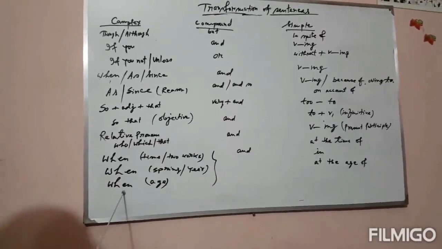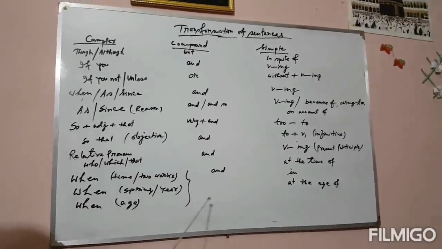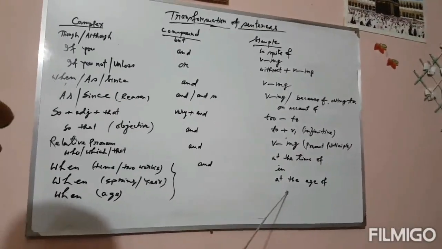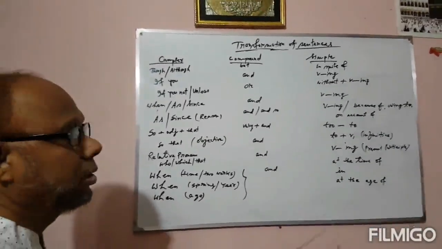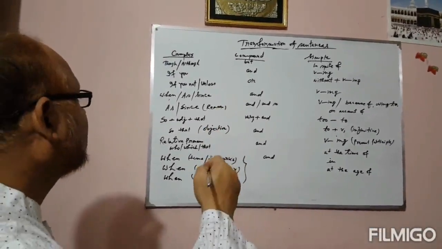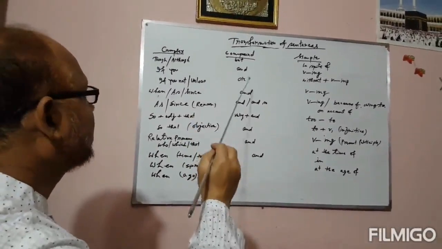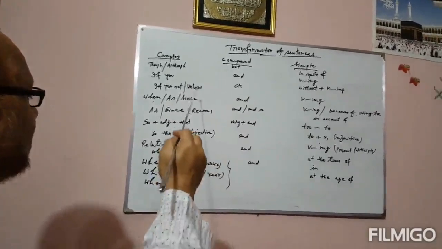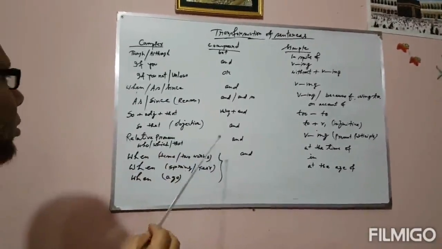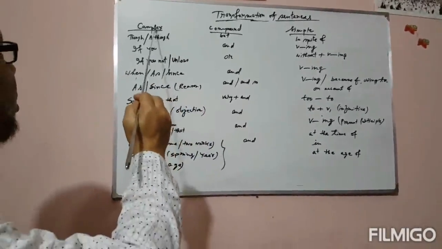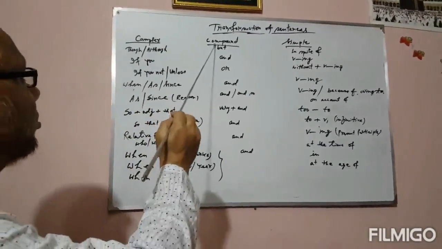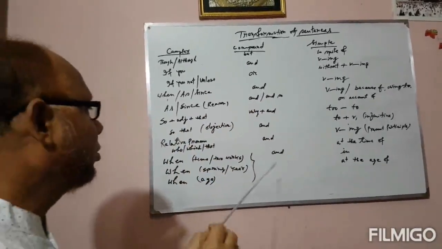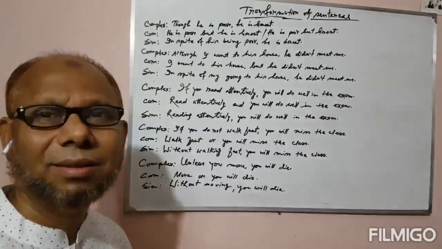And when, if "when" indicates age, then the compound will be formed by using "and", and in the simple sentence "at the age of" will be used. You must remember this chart to convert the sentences from one to another. If you do, you'll be able to convert any sentence, either complex or compound or simple, by following this chart very easily. I will show you one by one later.